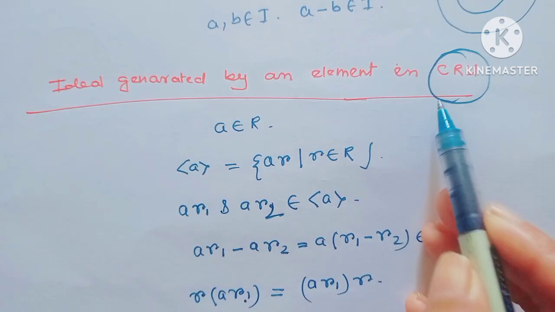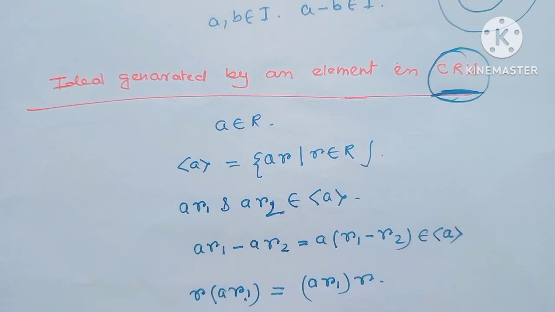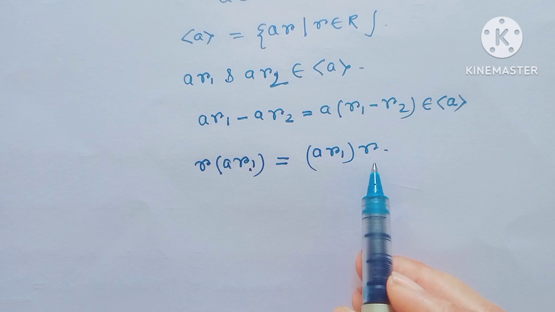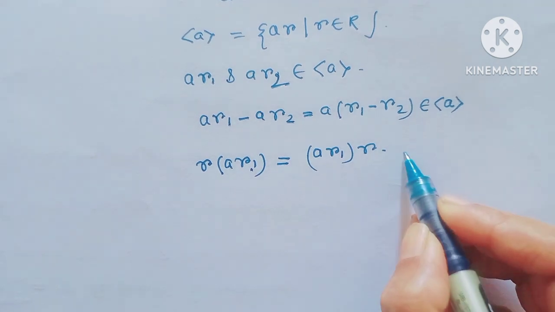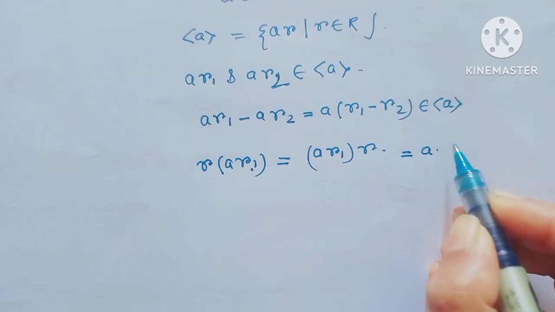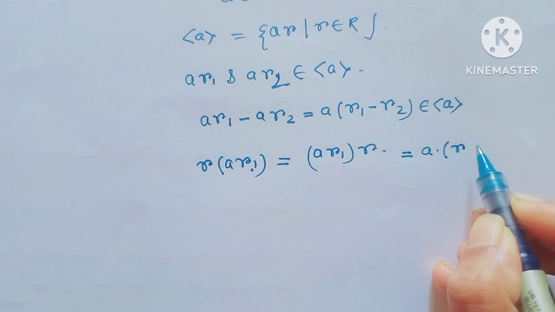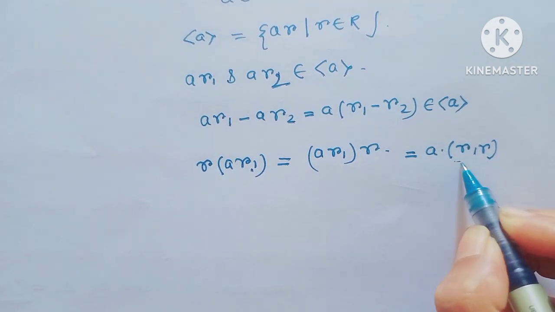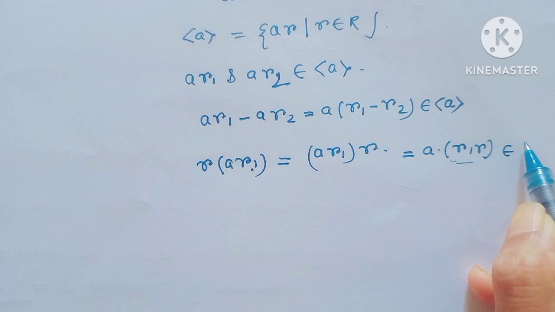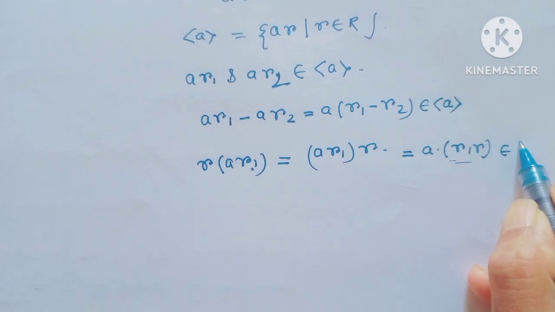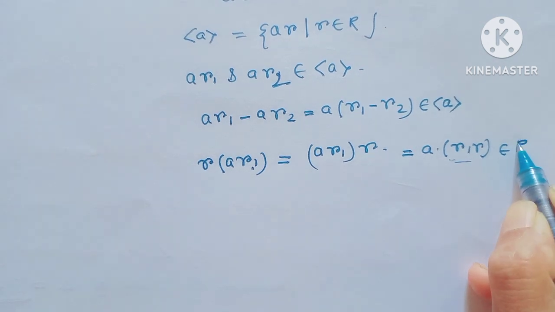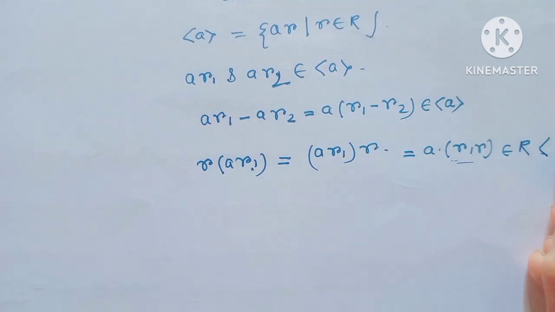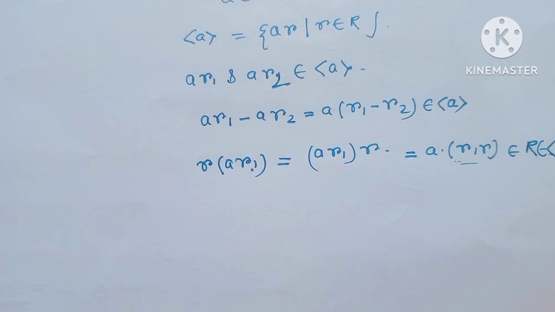Since this is a commutative ring, by the commutative property we can write this as (a·r)r1, and by the associative property we can write this as a times (r·r1), which belongs to the cyclic subgroup generated by a.